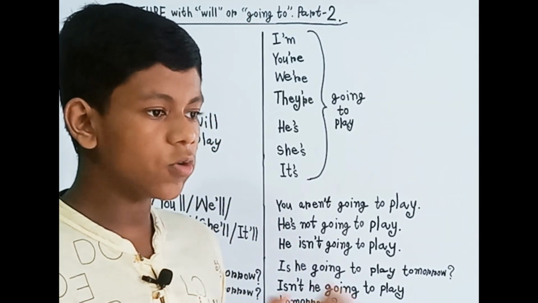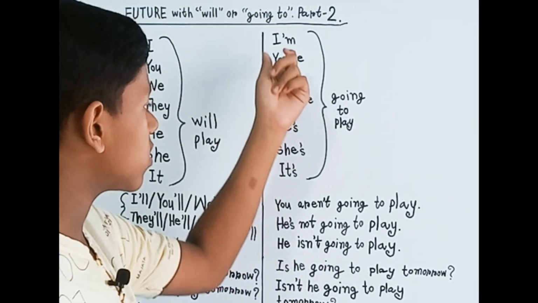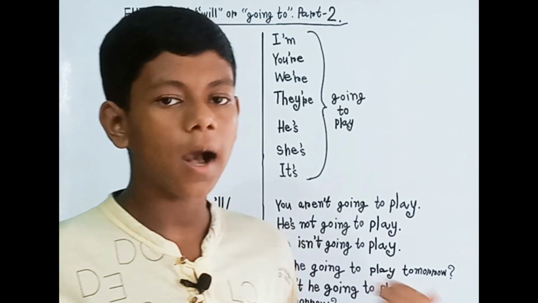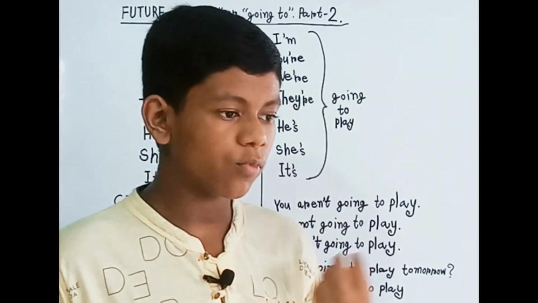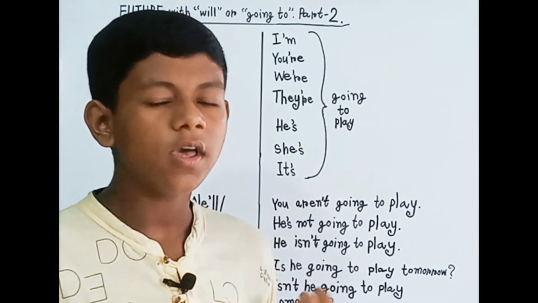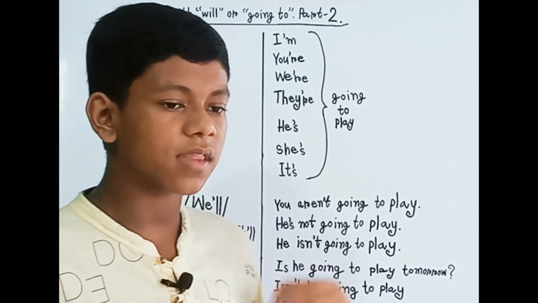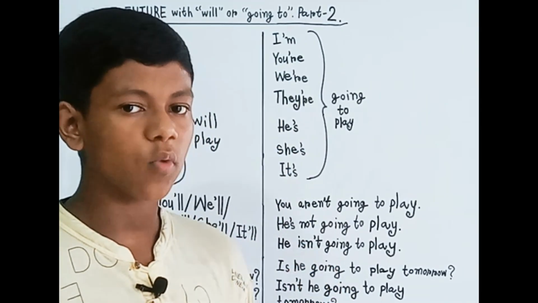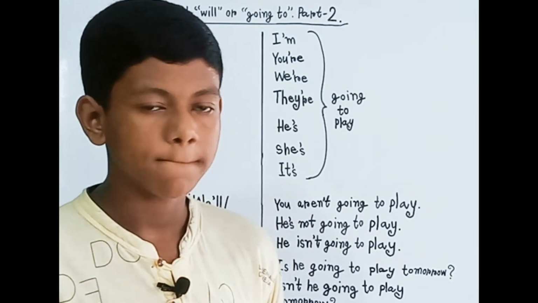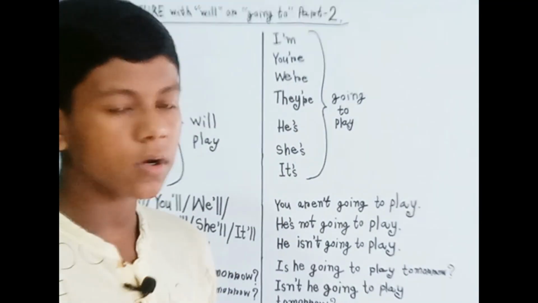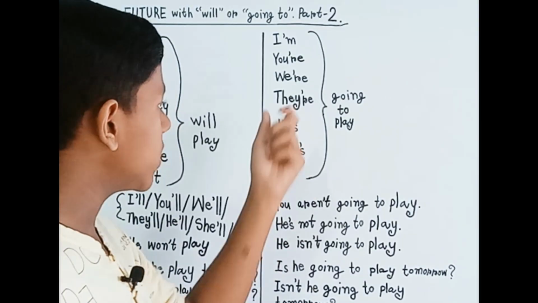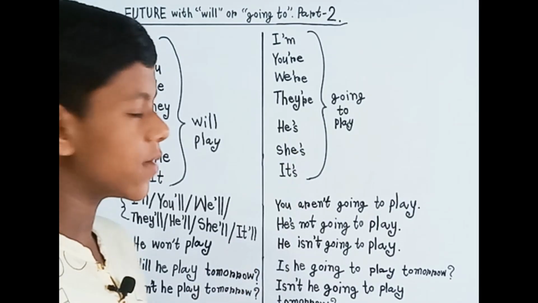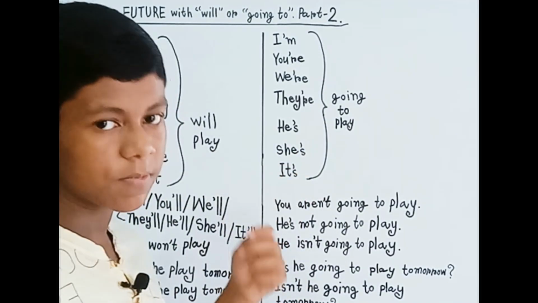Okay, and during this, if we contract something, for example, if we say I am, we generally say I'm. Then our subjects become contractions. Then the subject and the to be verb contract like this. I am becomes I'm, you are becomes you're, we are becomes we're, they are becomes they're. He is becomes he's, she is becomes she's, and it is becomes it's.